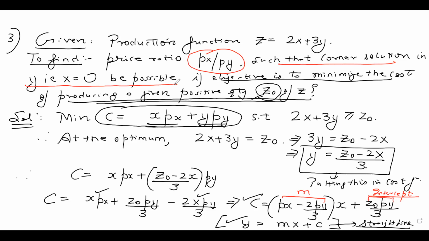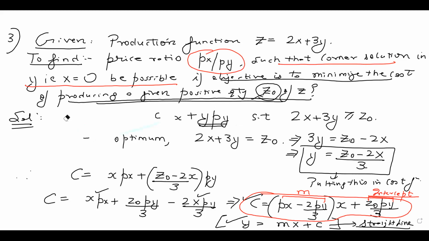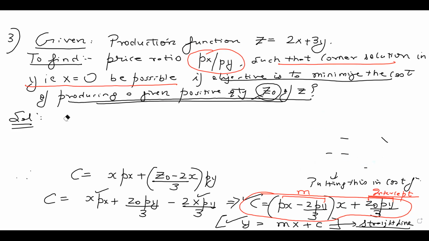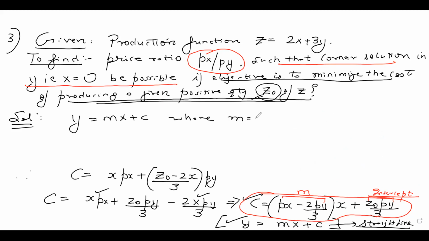Now if you look at this equation, guys, if I say that the slope is positive, the minimization is going to happen at x equal to 0. Let me explain it in a more elaborate way. Let me erase this particular part off. In general, suppose my equation of the straight line is y equal to mx plus c, where m is the slope of the line and c is the constant, or I can say the vertical intercept.